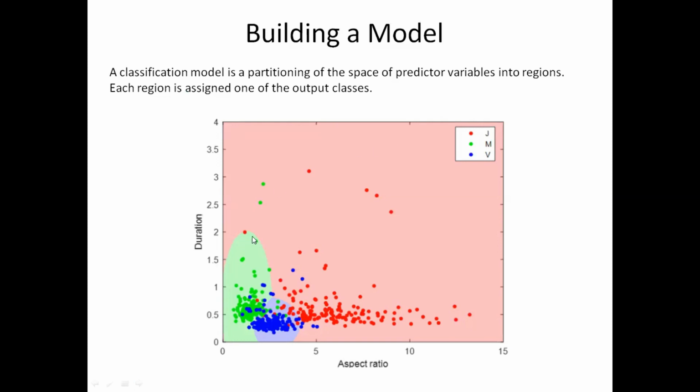This is just arbitrarily marked. This is for your letter J. Then you have this for your letter M. This is your letter V, and this is your letter J. Based on what classifier we are using, this particular partitioning of the space will be different. It depends on the type of classifier that we are using.